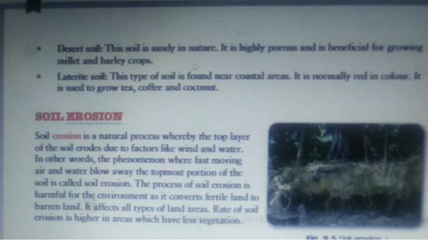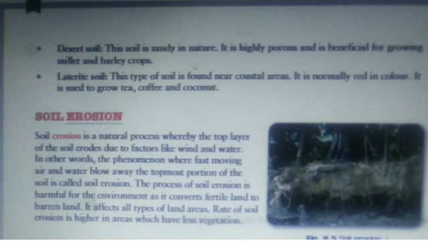Similarly, cotton is grown where black soil is found, and black soil doesn't have too much water or moisture content, and cotton also doesn't require too much water. So the properties of the crop and the properties of the soil should match, and depending upon that we select which crop has to be grown in a particular area.